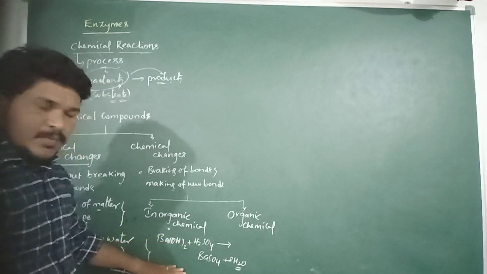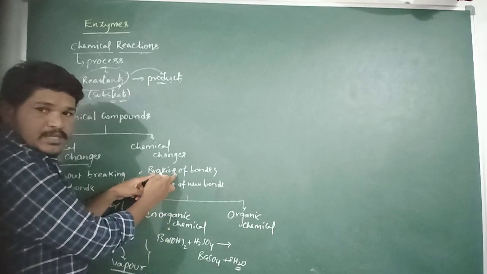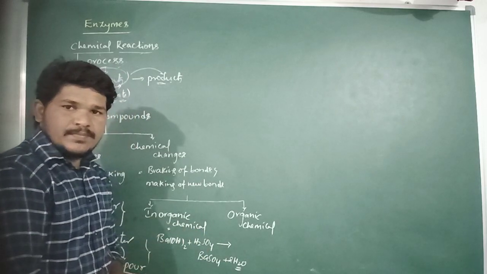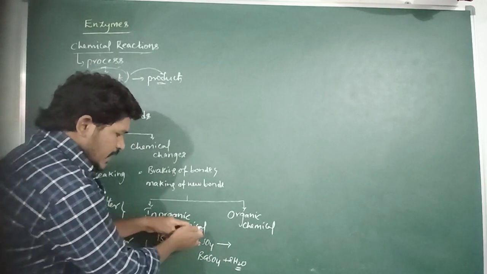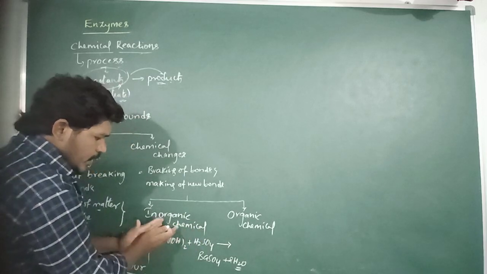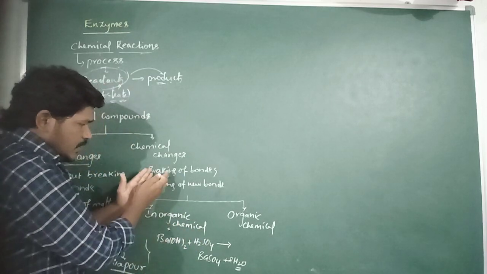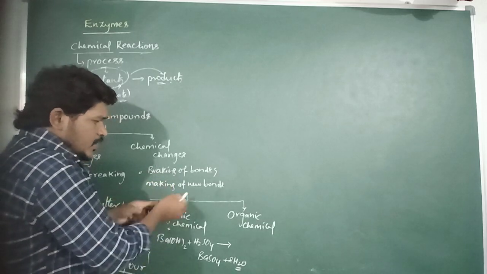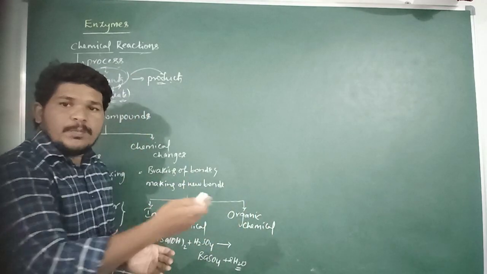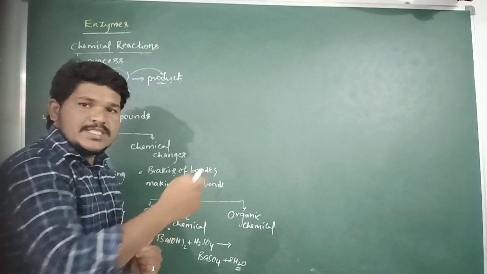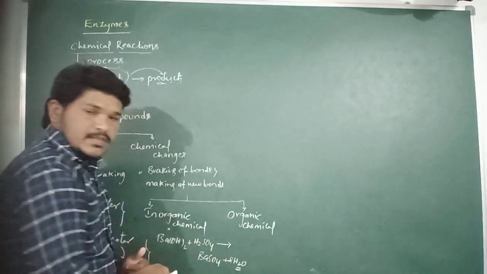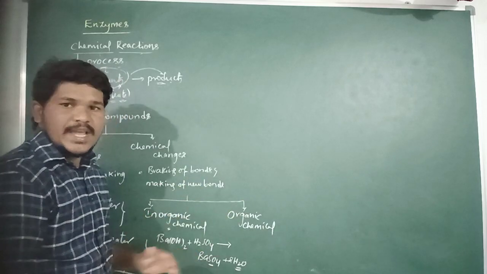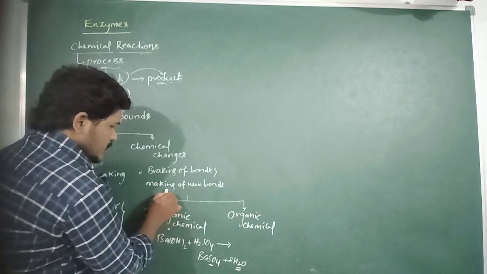In this reaction there is breaking of bonds in both barium hydroxide and sulfuric acid. In these two inorganic compounds the breaking of bonds takes place. Then the making of bonds also takes place in the formed products, which are newly synthesized. Barium sulfate is a new product synthesized in this reaction with new bonds.